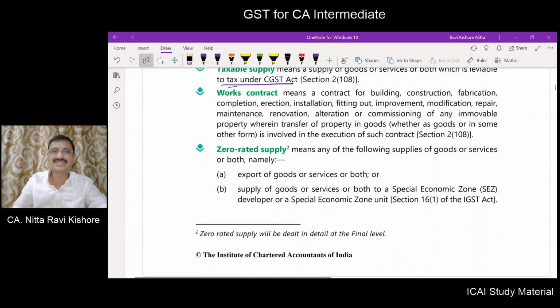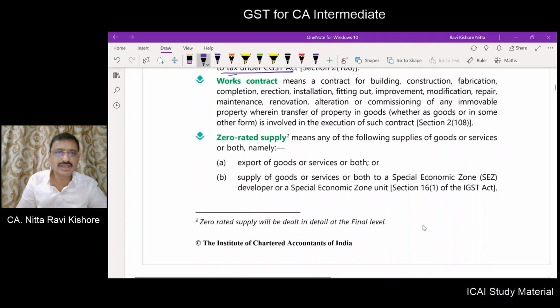What do you mean by works contract? Why are we learning all these definitions here? We are learning these definitions here because these terms are used in the provisions relating to the ITC. So first of all, we are learning the definitions and then going into the provisions of ITC. Also the same pattern we will follow as we followed in our earlier chapters. That is, first we will go into the statutory provisions, thereafter go into the analysis part, thereafter go into the flowchart part.